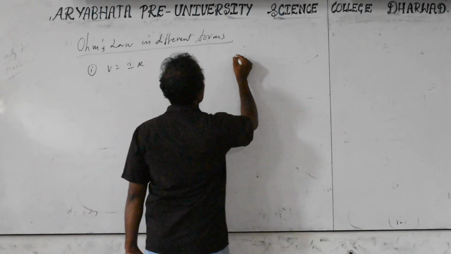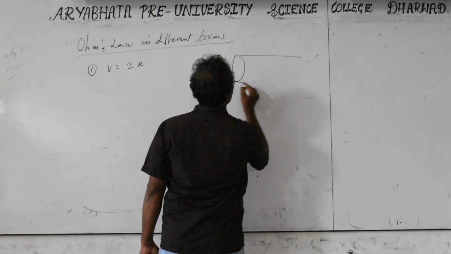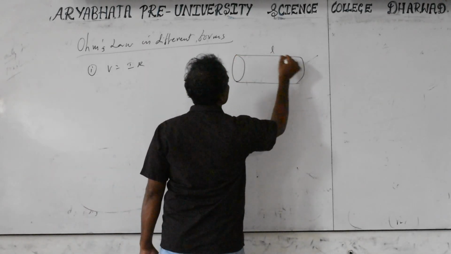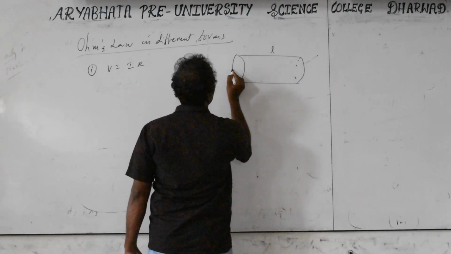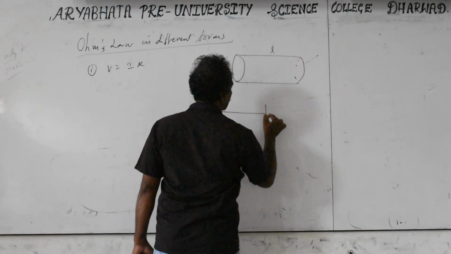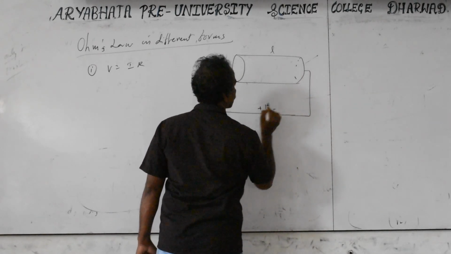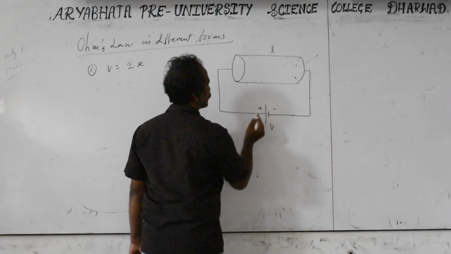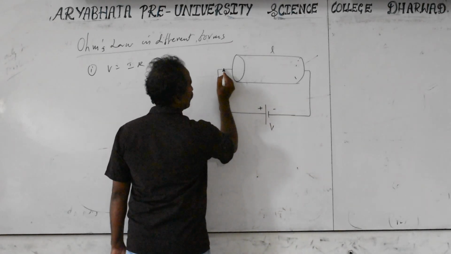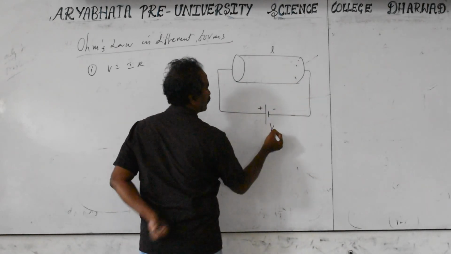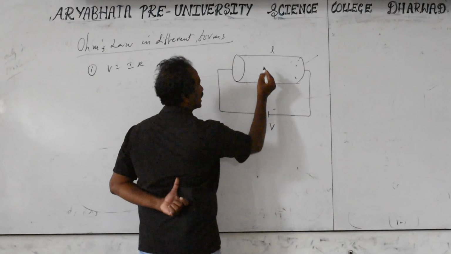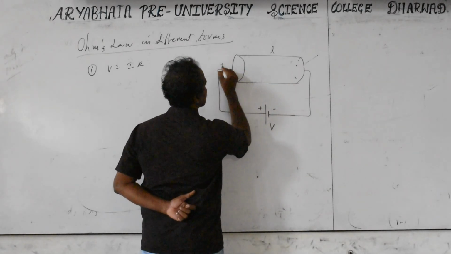So you take the conductor of length L connected to the battery of potential difference V. Current produces this from plus to minus. What happens first is whenever you apply the potential difference V, then electric field is produced from plus to minus. This is the plus side, this is the minus.